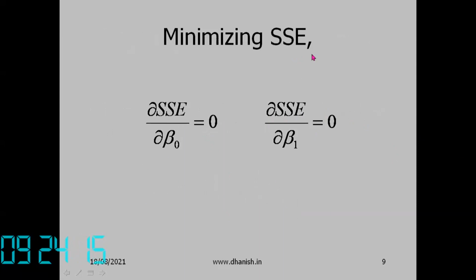Now we minimize the sum of squares of the errors, or actually residuals. The partial derivative of the sum of squares of the errors with respect to beta naught should become 0 if it is a minimum, and the partial derivative with respect to beta 1 should also be 0. So we have two equations to find beta naught and beta 1.